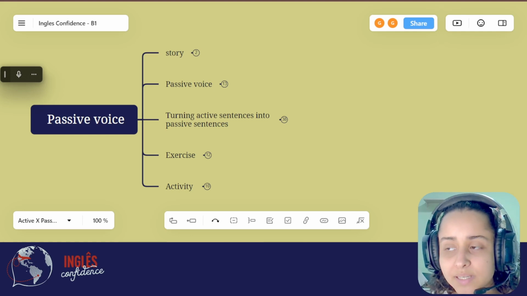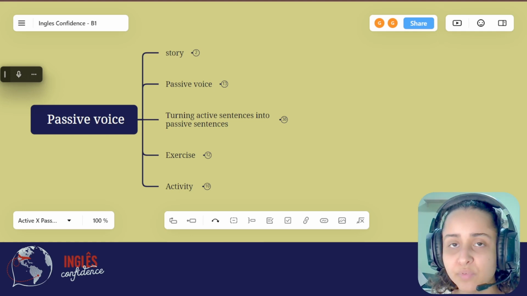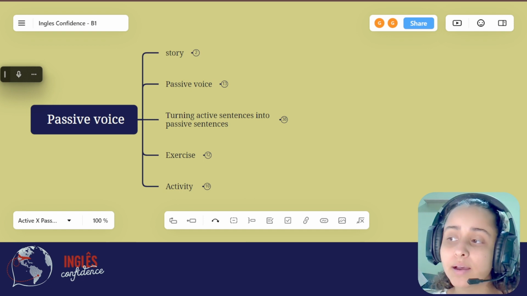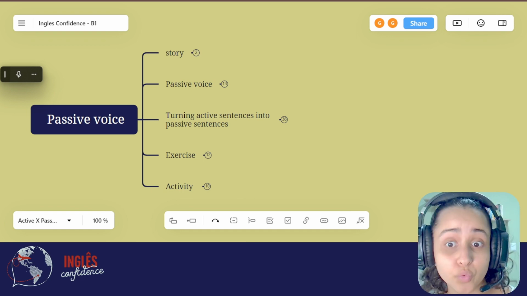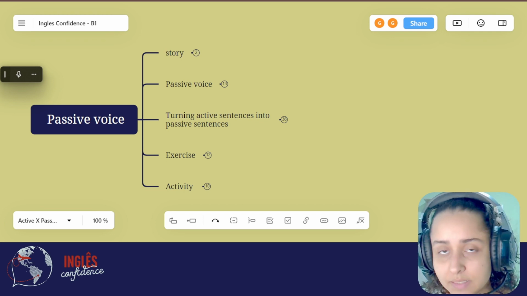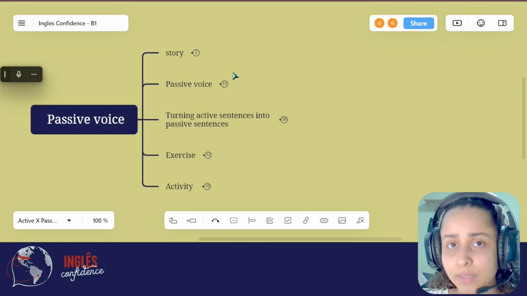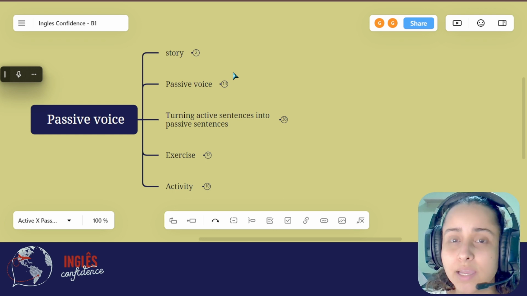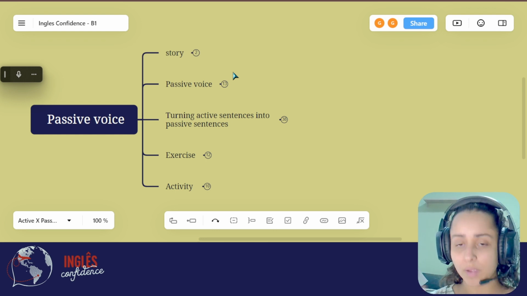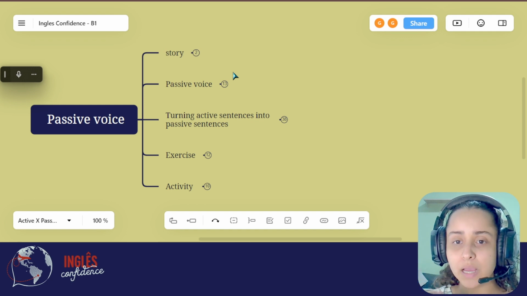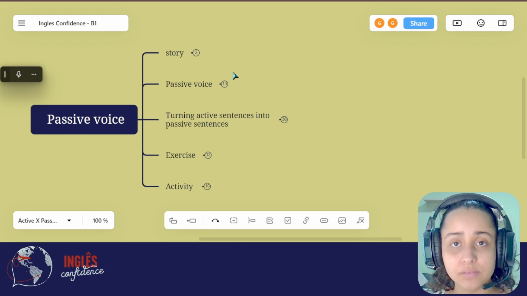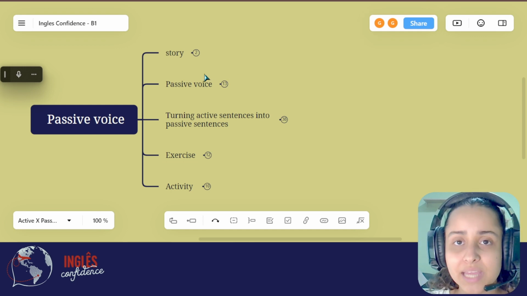Let's talk about the passive voice. Before I explain to you what the passive voice is, I want to show it inside a context. We're going to have one short story, and I'm going to tell the same story in different ways. The first time I'll tell you the story in the active voice, and the second time I'll tell you the same story in the passive voice. Let's start with the active voice.